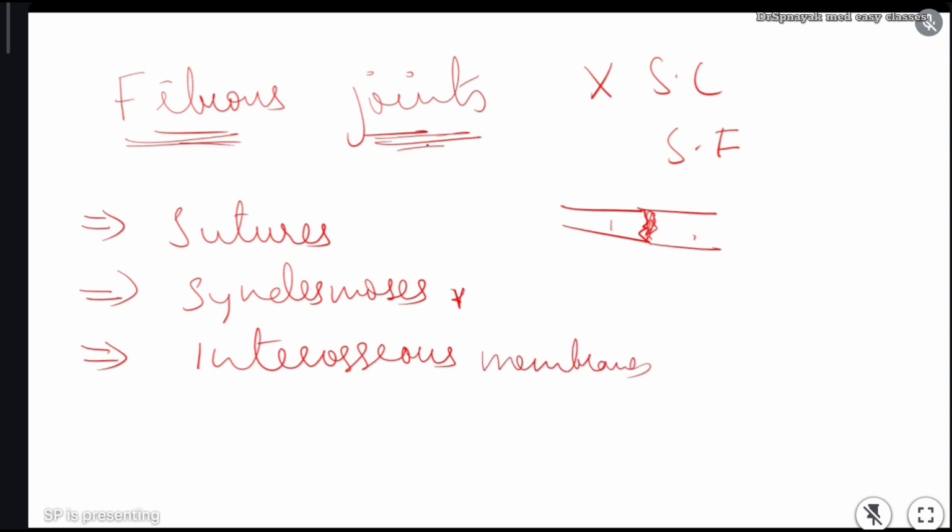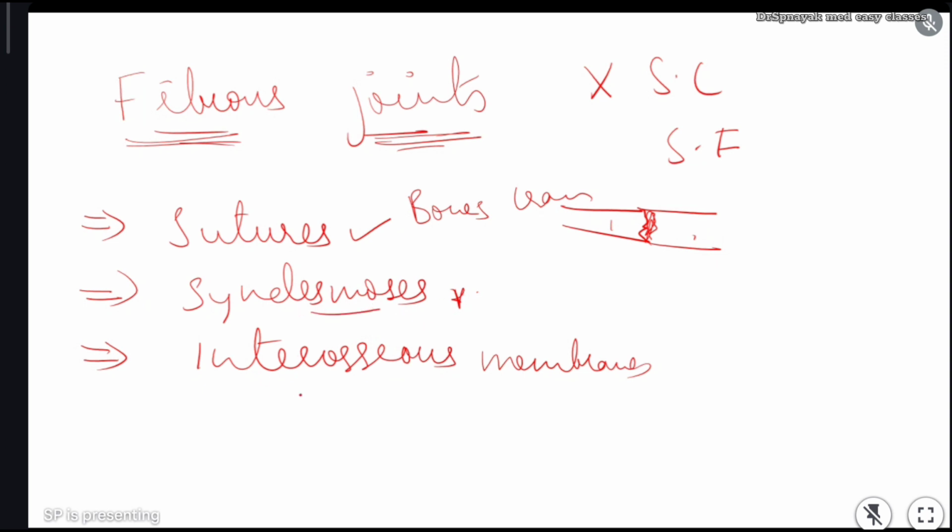So fibrous joints are further classified into sutures. Sutures are a particular type of joints which connect the bones of the cranium. And syndesmoses are fibrous joints that connect certain bones together, like we have the bones of teeth. Okay, they are examples of syndesmoses.